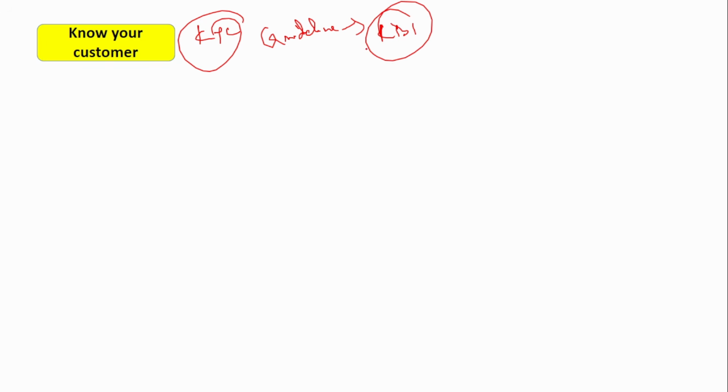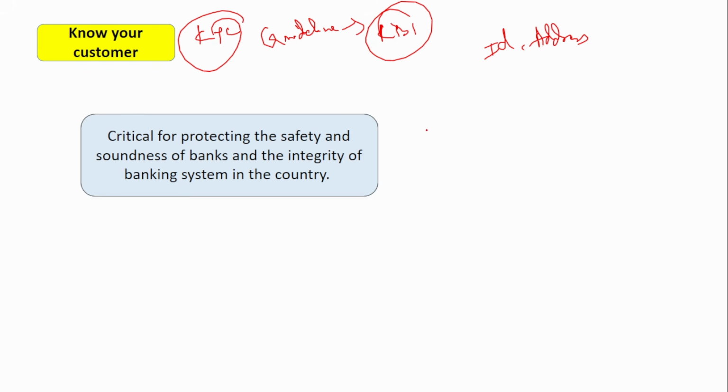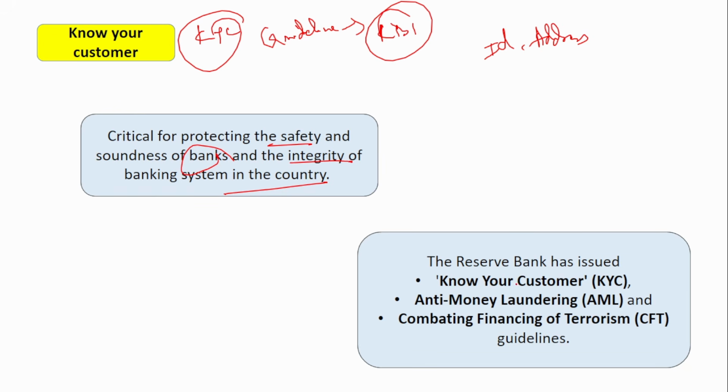So before onboarding any customer into the banking system, it is very important to collect the various ID proof and address proof details. It has to be original also, it should not be fake. So not just getting the ID proof or address proof, you should also verify whether it is genuine or not. That is the task of the banking employees. All the proper directions are issued by the Reserve Bank of India. It is critical for protecting the safety and soundness of the banks and the integrity of the banking system in the country. From time to time, the RBI has issued Know Your Customer, anti-money laundering, and combating financing of terrorism guidelines.